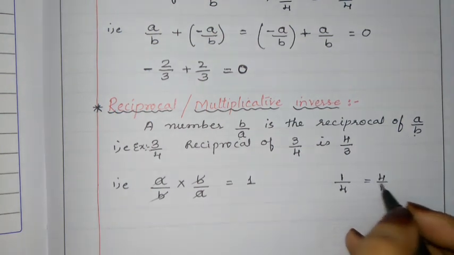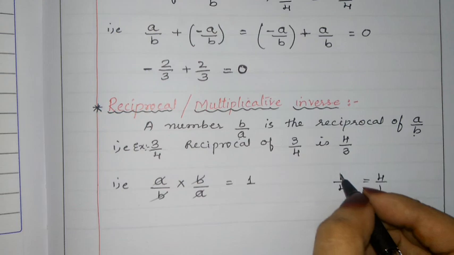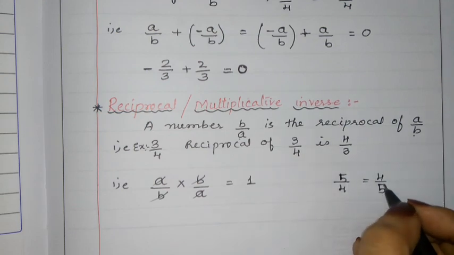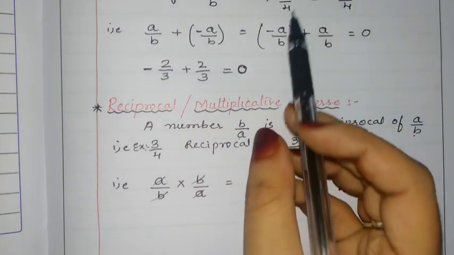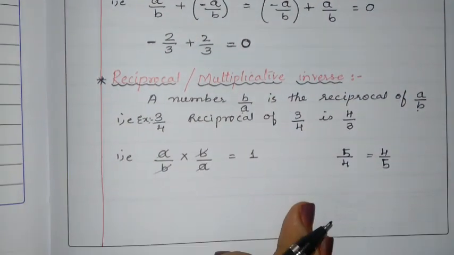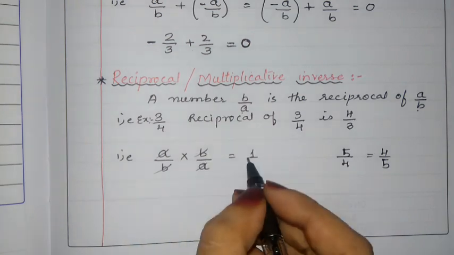Like that it is. Or 5 by 4, 4 by 5. Multiplicative inverse is only the reciprocal. Additive inverse, the sign will change. So for the multiplicative inverse, we always get the answer 1.